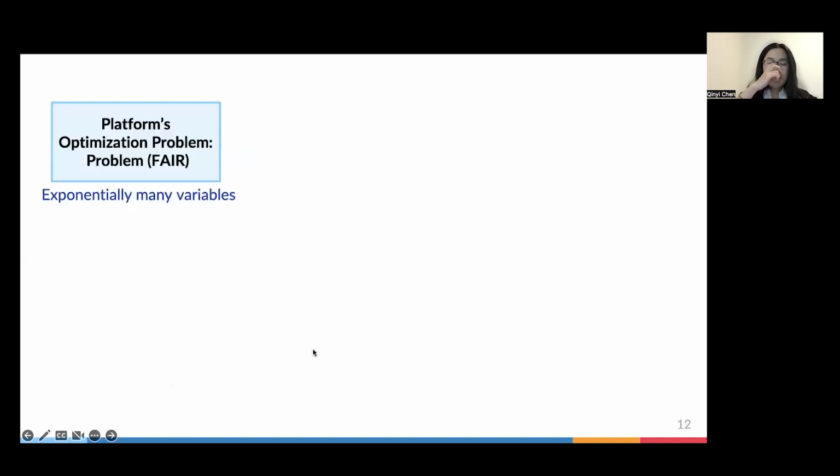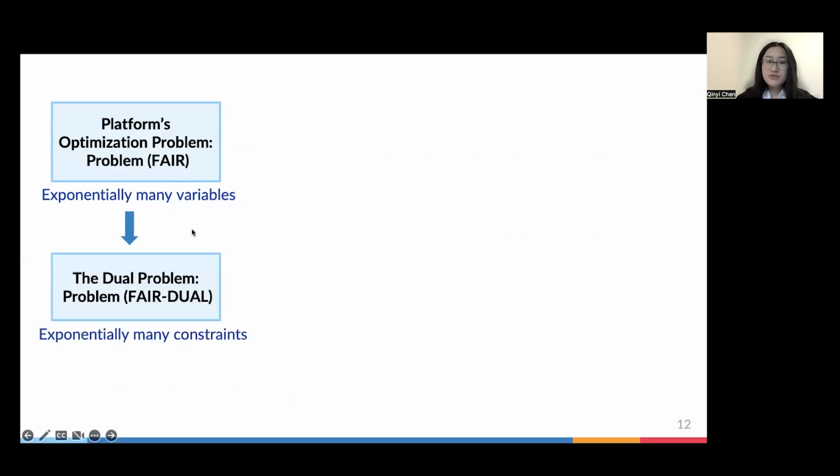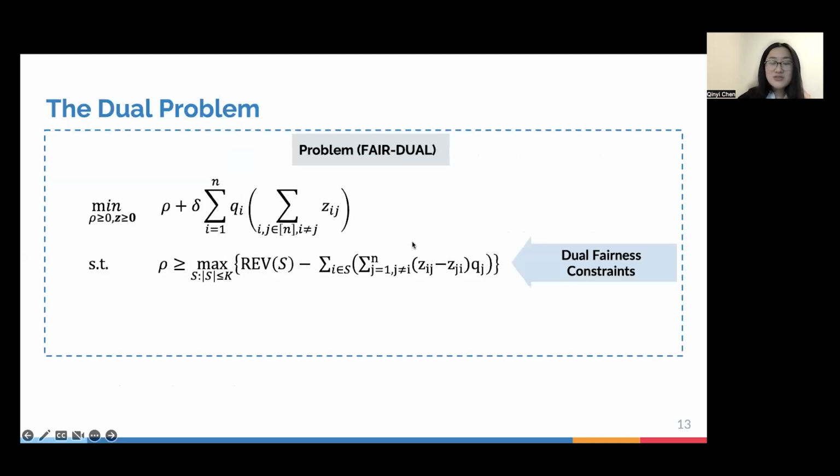All right, so going back to our platform's optimization problem, the first thought that came to us when we see this difficulty is perhaps we can just look at the dual problem and transform things into exponentially many constraints. And that's exactly what we are about to do. Here is the dual problem that we are concerned about, where the z_ij's are simply the dual variables associated with the fairness constraints. And this rho is the dual variable according to the probability distribution constraint. And here we have exponentially many constraints that we need to consider, that we call the dual fairness constraints.